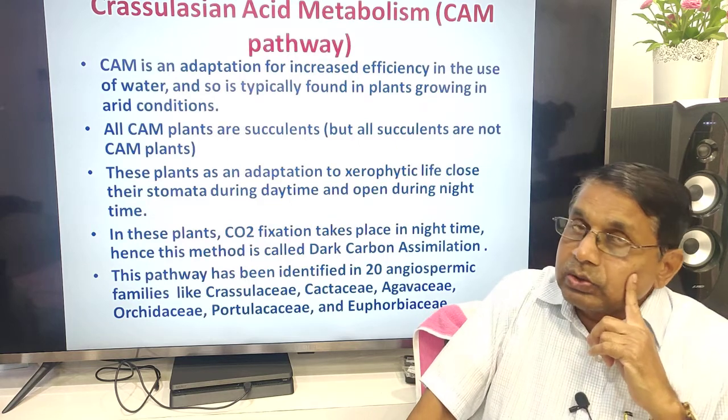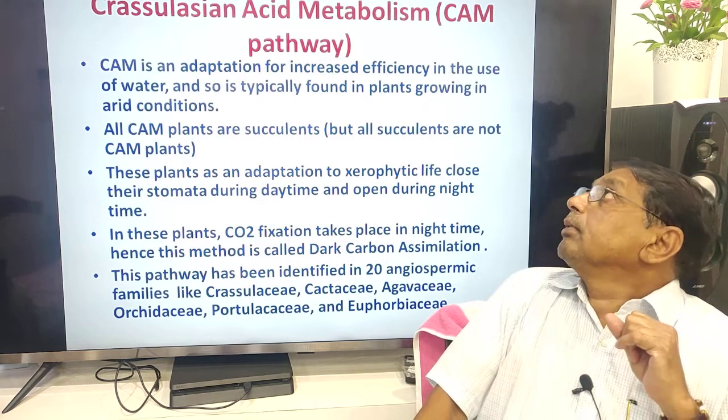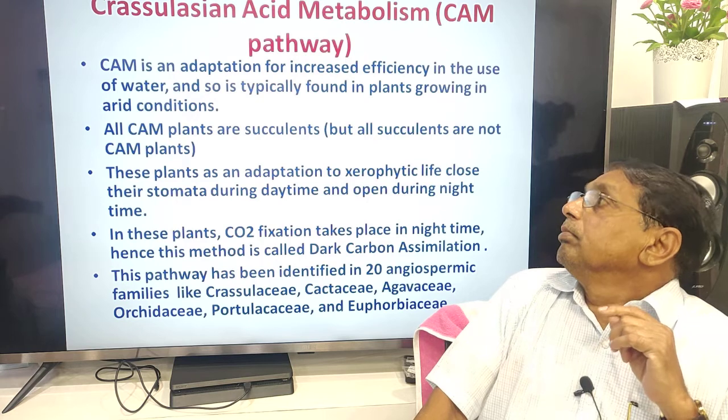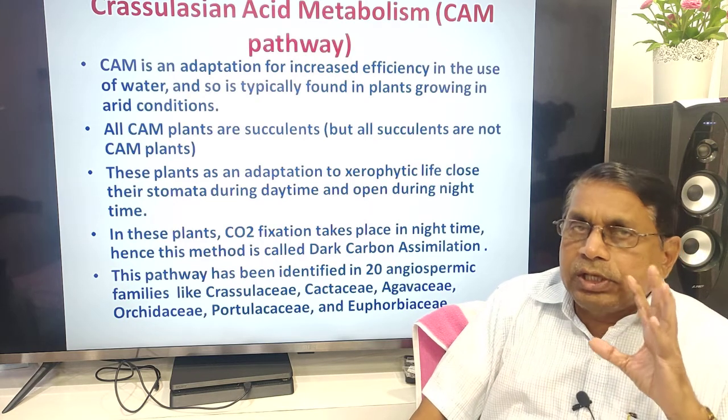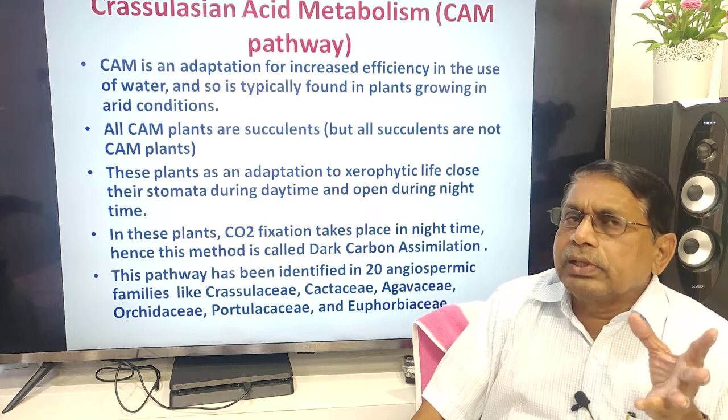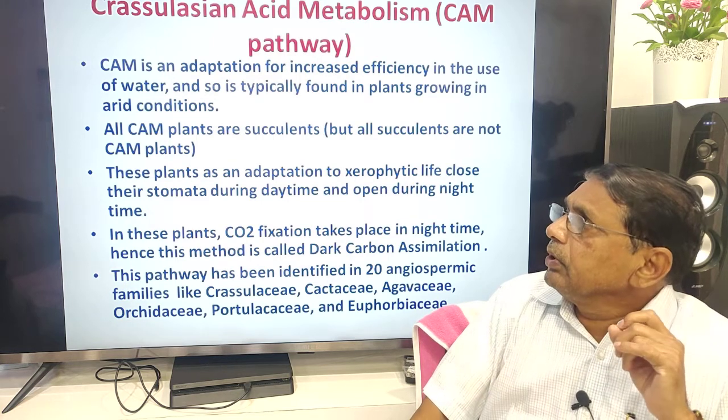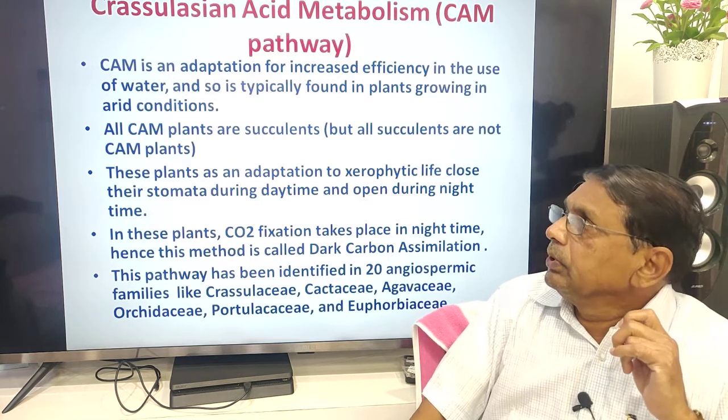Then Crassulacean Acid Metabolism, the CAM pathway. This is a type of C4 cycle, but in few plants.